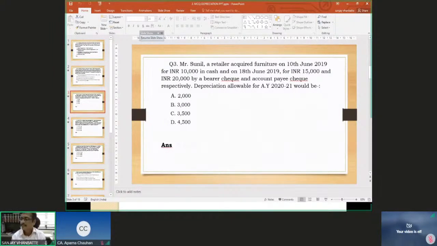Yes, difficult, confusing. As far as the account payee cheque is concerned, there is no problem. That means on 20,000 rupees you will surely get depreciation. There is no problem.